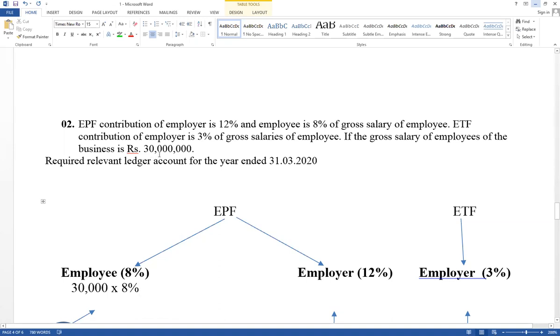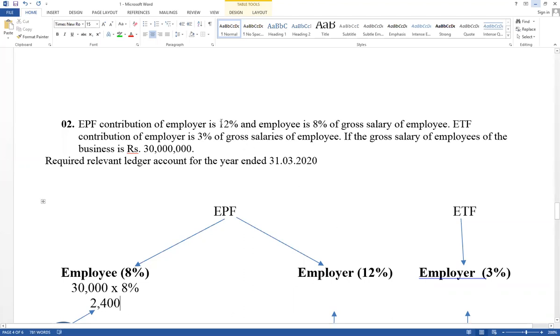Gross salary is given 30,000. Think about values in 1000. First one, EPF is divided into 2 parts, employee and employer contribution. Then ETF is only employer. Therefore, here the value equals 2,400.